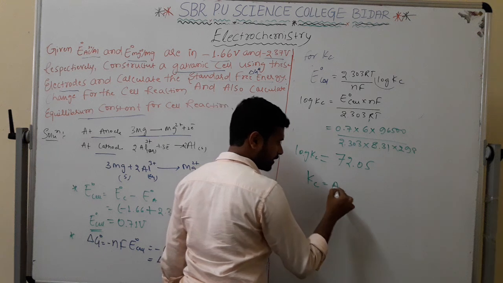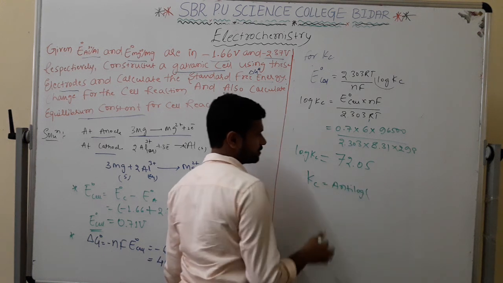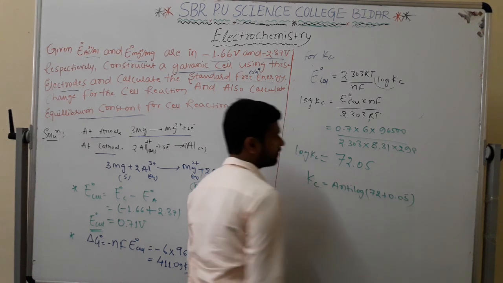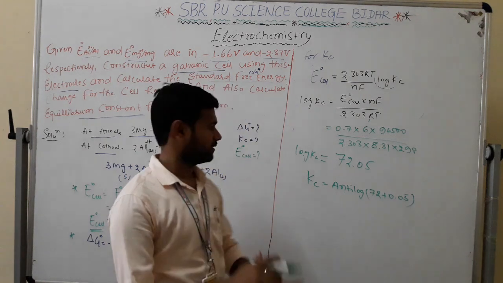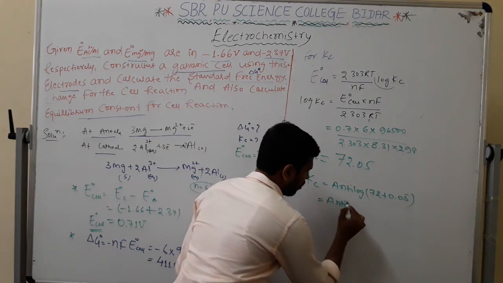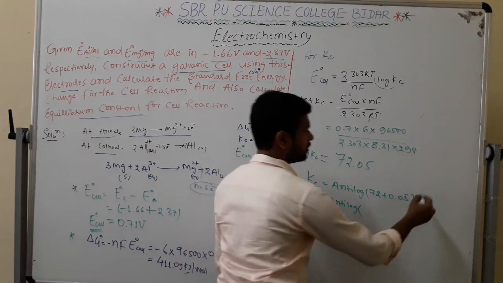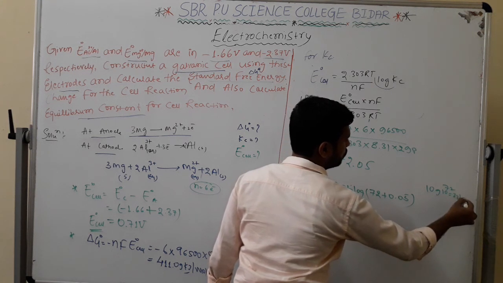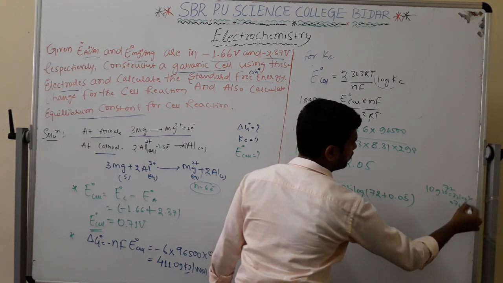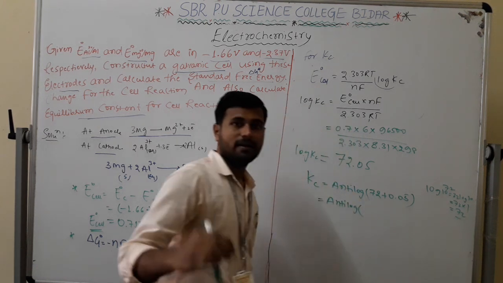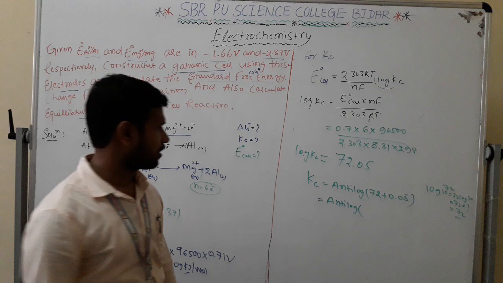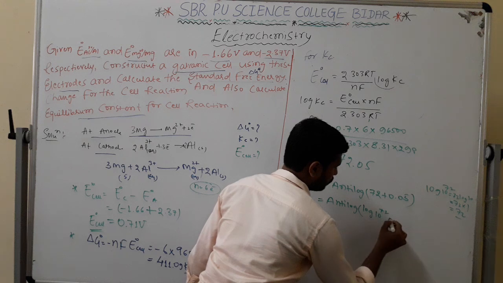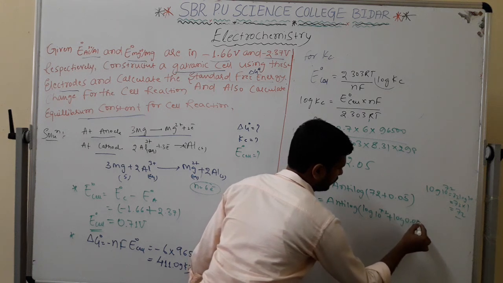Log, when it comes here, becomes antilog. We have already studied this. I can write this as 72 plus 0.05, in terms of two values. I can split it. Antilog of 10 power 72, because log 10 power 72 is 72. Log a power b is nothing but b log a. According to that, I am writing here log of 10 power 72 plus log of 0.05.